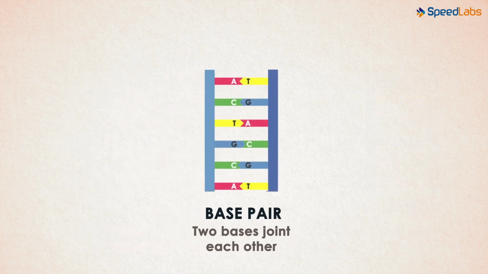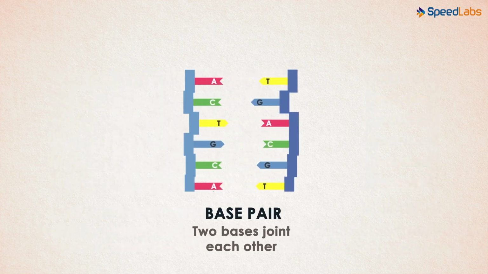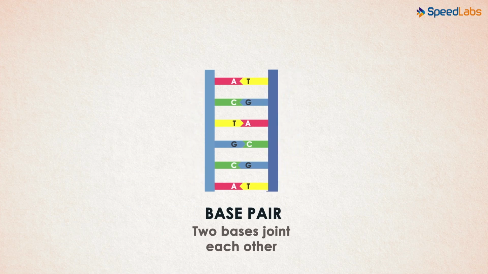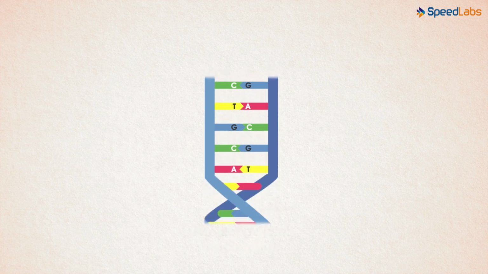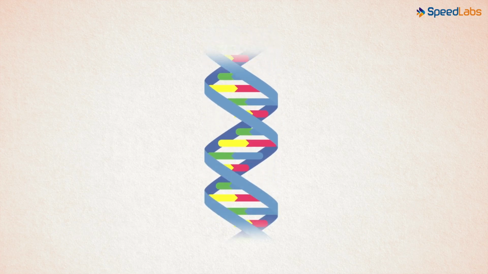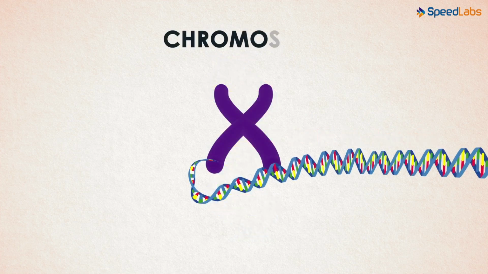So, let us look at what we have studied so far. The bases are the basic fundamental units of a cell. They join some other base and form a base pair. Several such base pairs will form a double helical structure. They are two strands twisted around like a ladder. Do you know what we just formed? Well, we call this the DNA molecule. What will several such DNA molecules together form? DNA strands, when tightly wound and coiled, will form a chromosome. So if we look closely at a chromosome, it is nothing but a long strand of DNA tightly wound and coiled to form this shape.